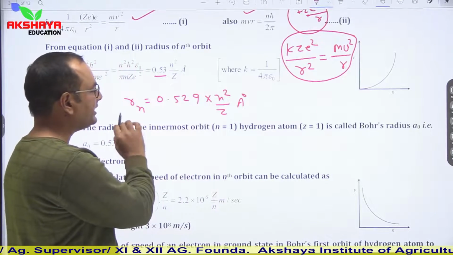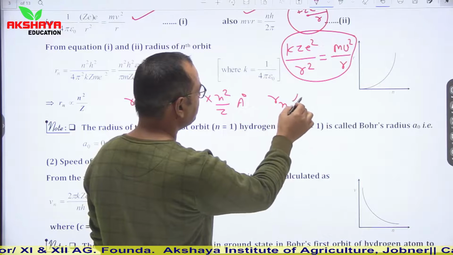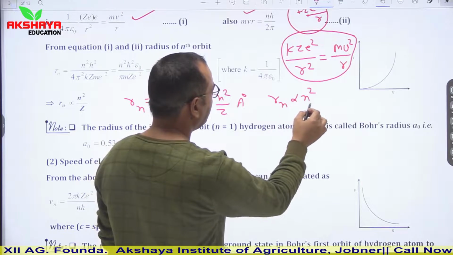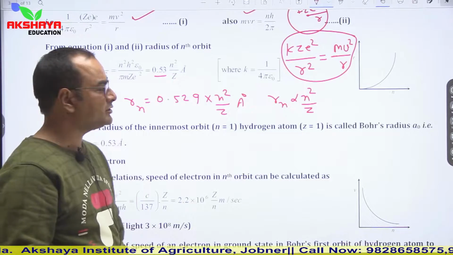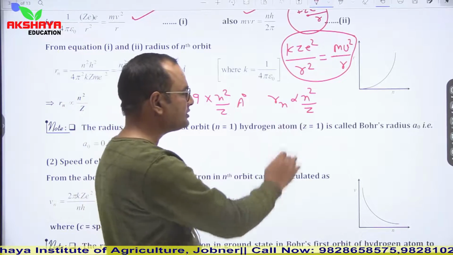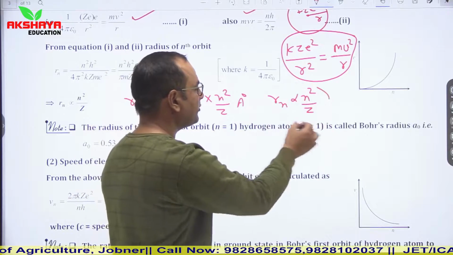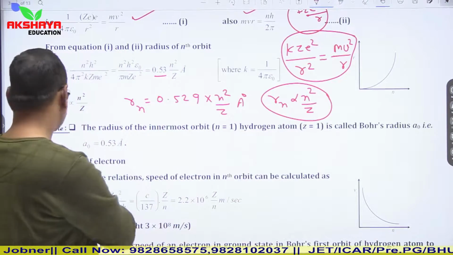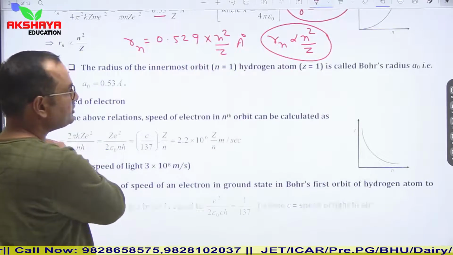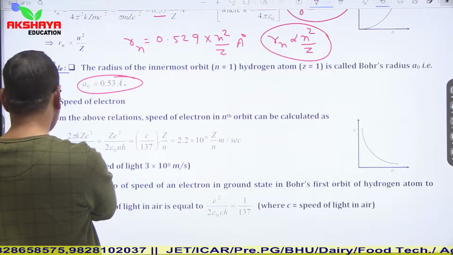So here we can clearly see that the radius of the orbit is directly proportional to n square and inversely proportional to Z. Generally we talk about hydrogen, so for hydrogen Z is equal to 1 and n is the number of the orbit, so we can easily calculate its radius in any orbit. For the first orbit, the radius is 0.53 angstrom.